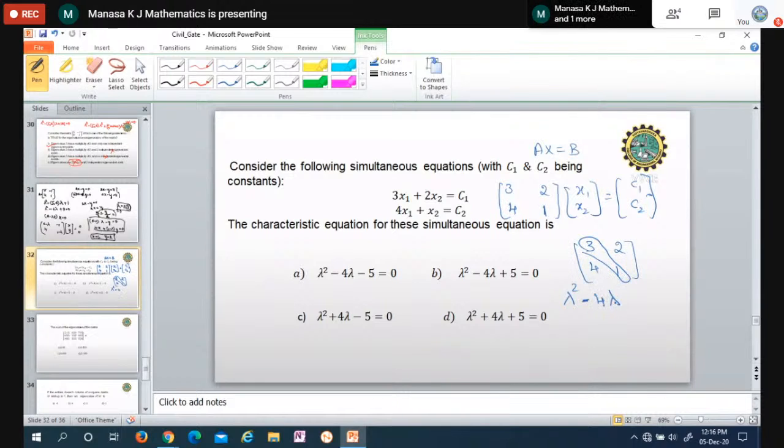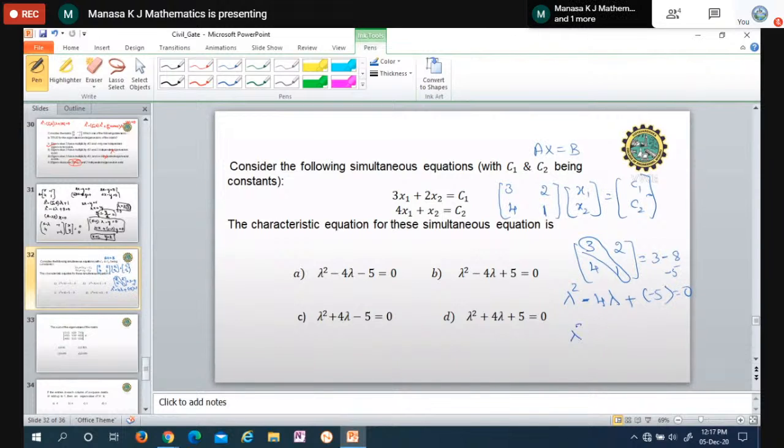4 into, write lambda as it is, alternative sign, it is plus, find the determinant of this matrix. Determinant is 3 into 1 is 3 minus 4 into 2 is 8. So 3 minus 8 is minus 5. So it is minus 5 equal to 0.